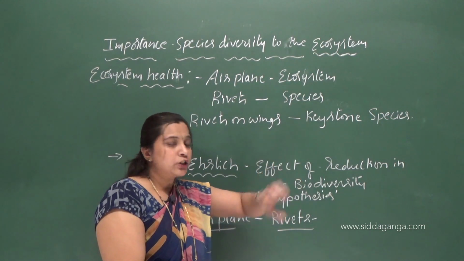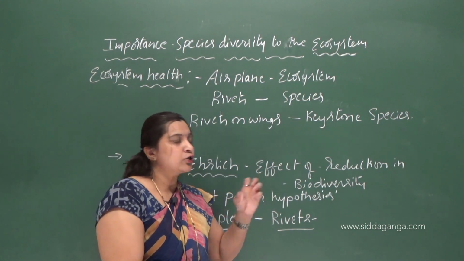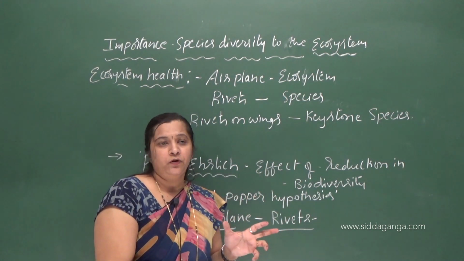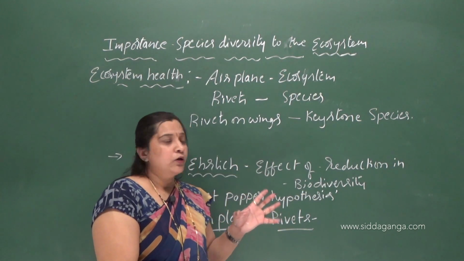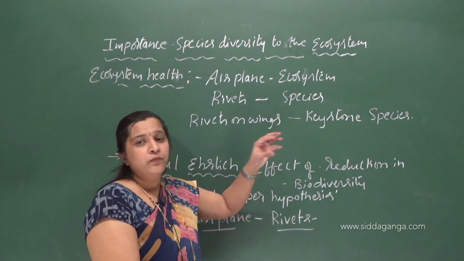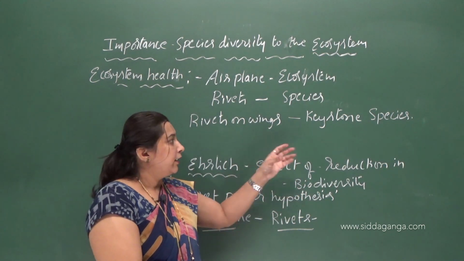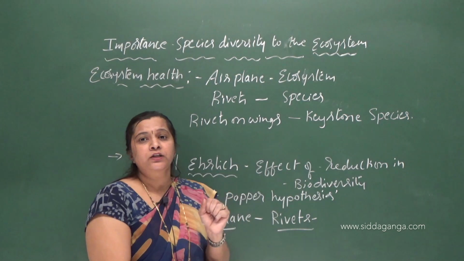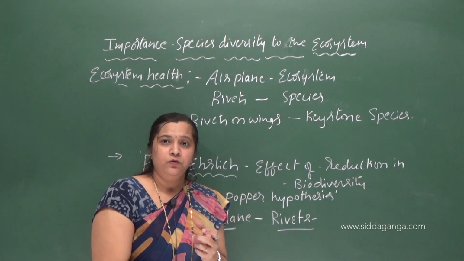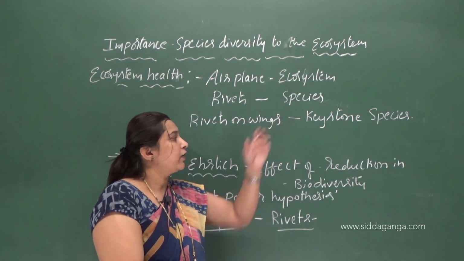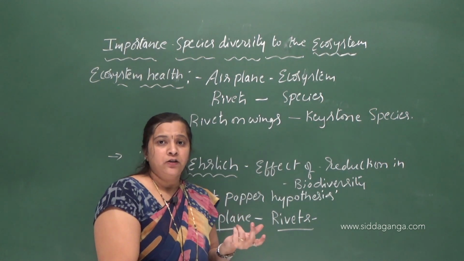If the keystone species become extinct, what happens? It greatly causes ecological imbalance, and completely alters the functioning of an ecosystem. The entire functioning of the ecosystem gets spoiled.